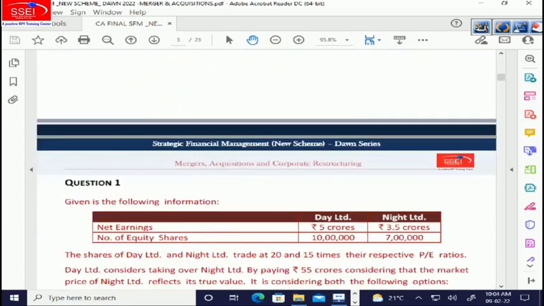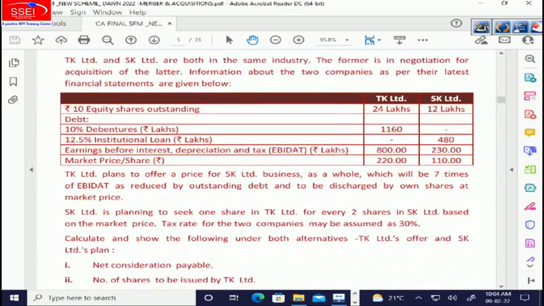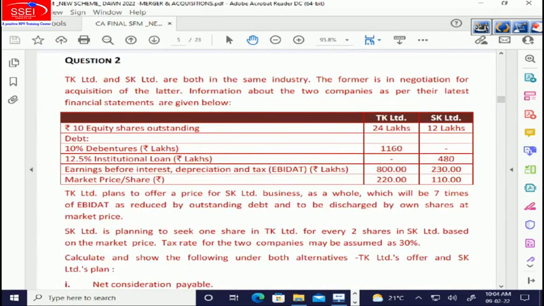I'm going to question number 2, as I said. Although question number 2 was marked as new, I remember this is an old sum. This is an old sum, but it's a good sum because it involves valuation and many calculations. So if somebody does the sum, that person is able to get a hold over mergers quite nicely. Okay, let's do the sum.